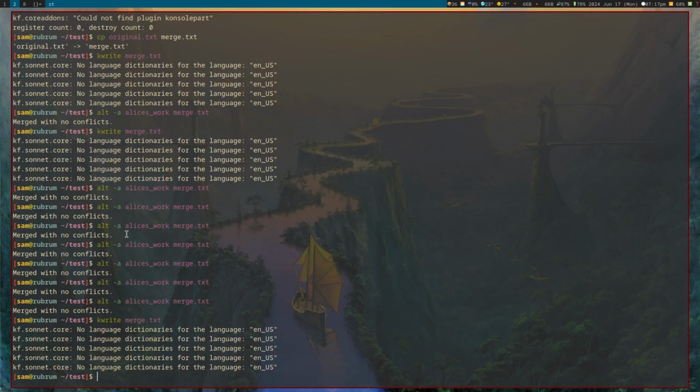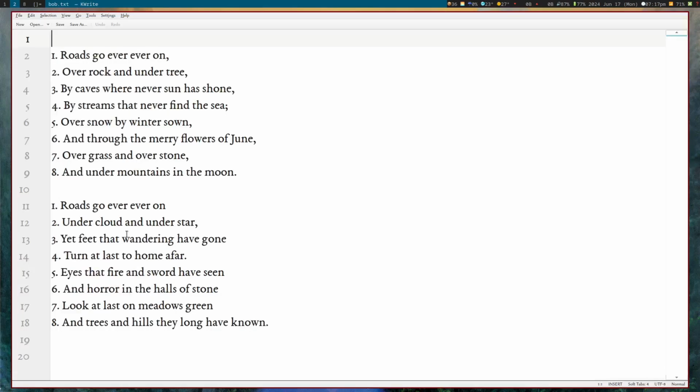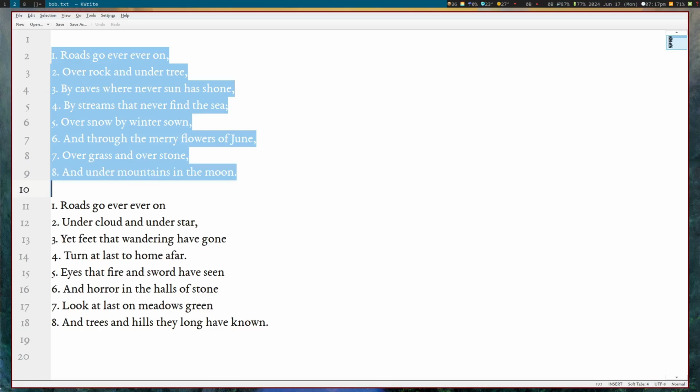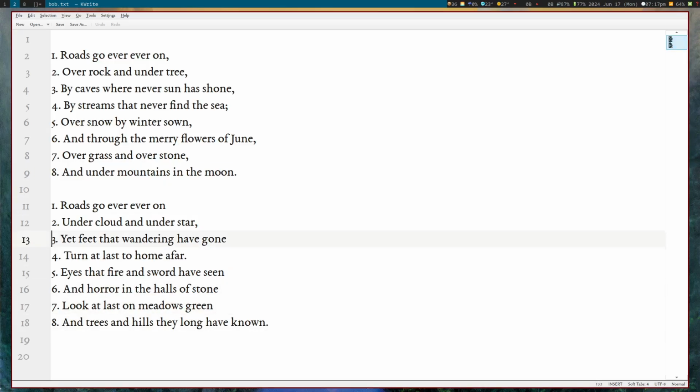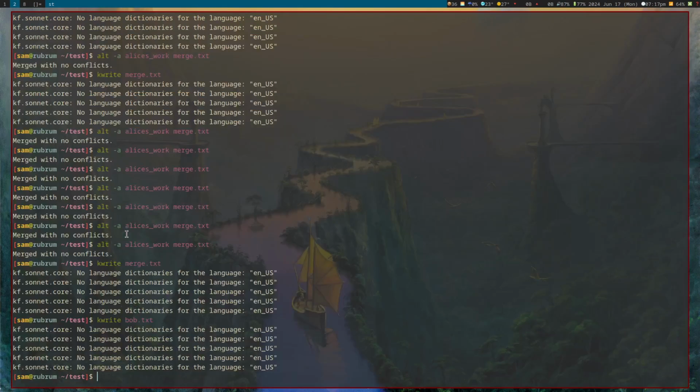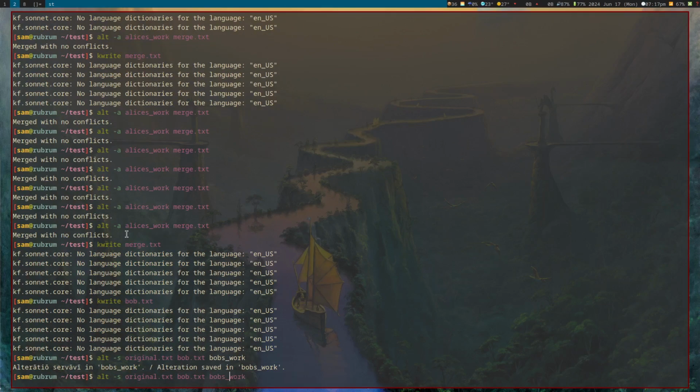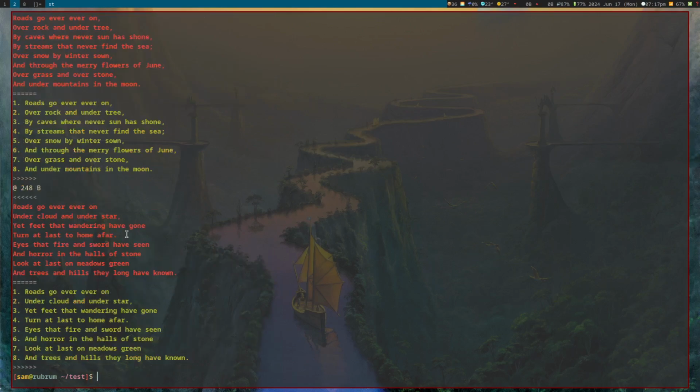Okay, now let's look at Bob, right? So what has Bob done in his file? He has added these numbers. Okay, so we'll do the same thing: Alt-S to save the alteration, original to bob.txt, and we'll save that as Bob's work. Okay, and like before, we can now view Bob's work.